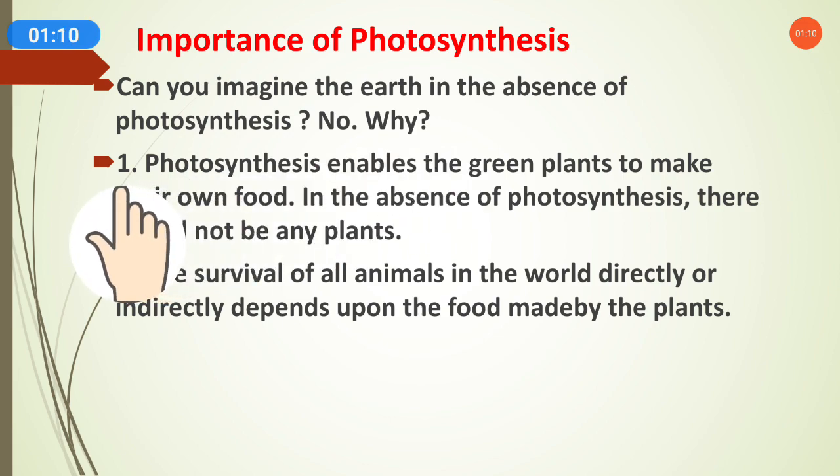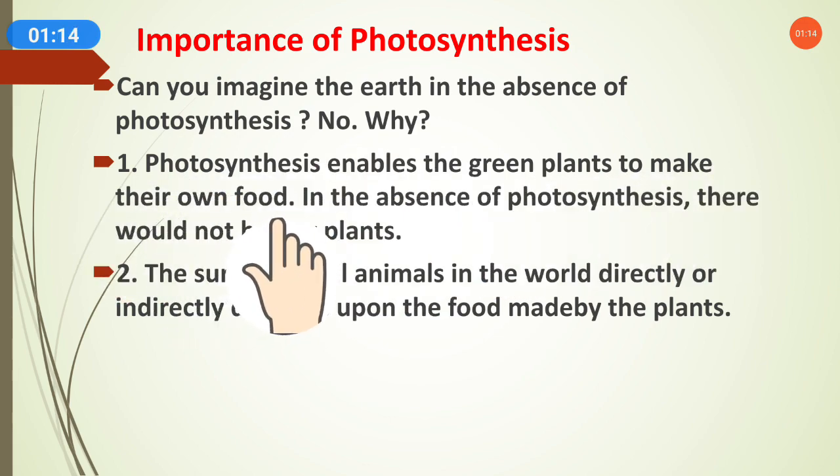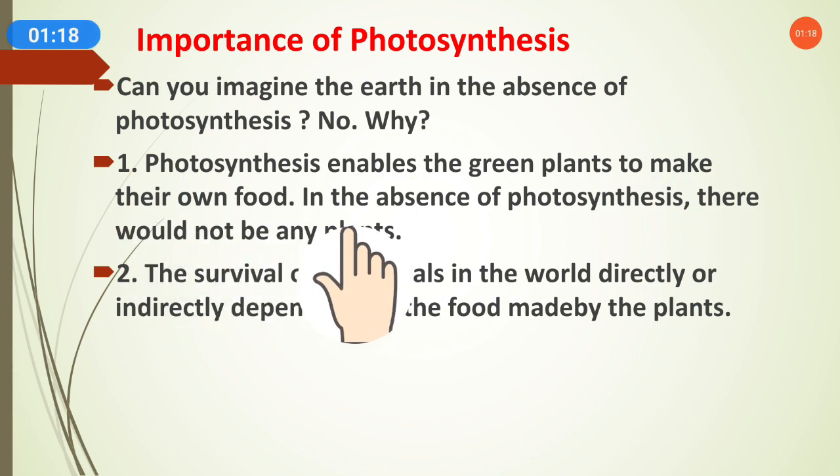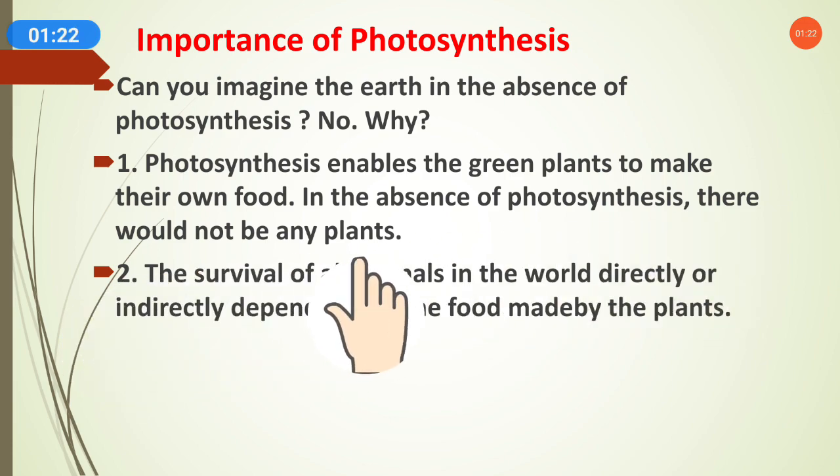First point: photosynthesis enables the green plants to make their own food. In the absence of photosynthesis, there would not be any plants, because they would not get food and so would not be able to survive.